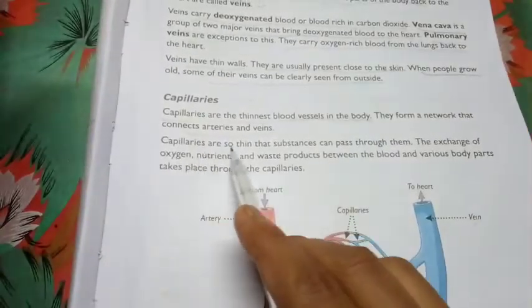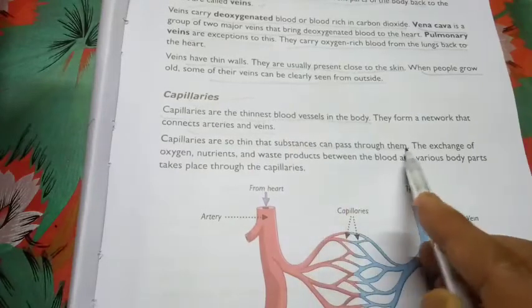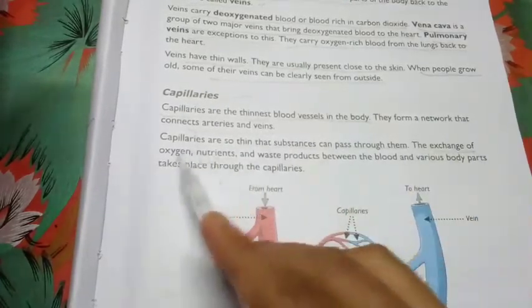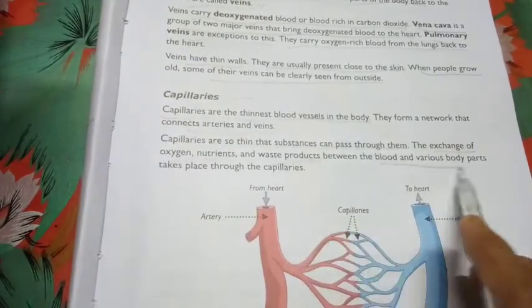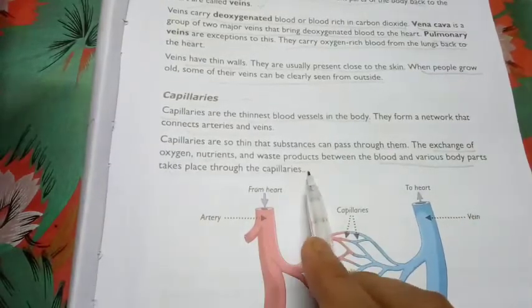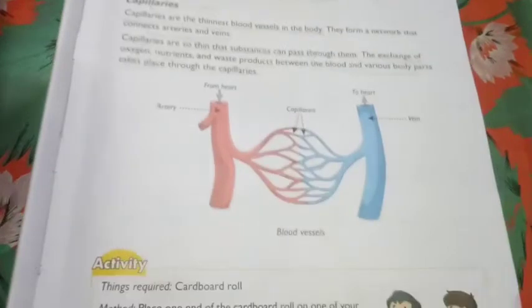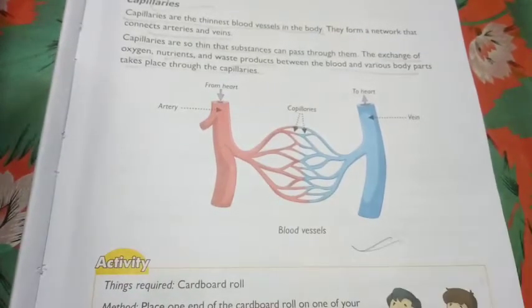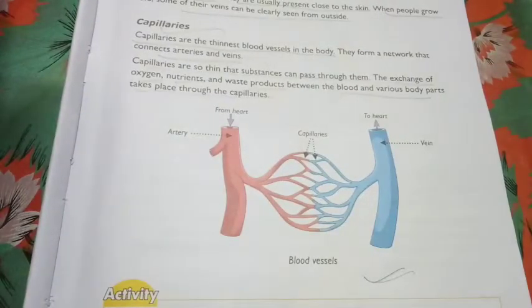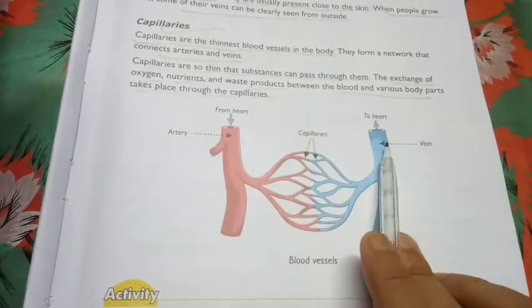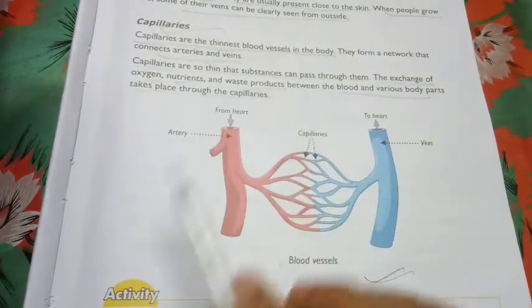Capillaries are so thin that substances can pass through them. The exchange of oxygen, nutrients, and waste products between the blood and the various body parts takes place through the capillaries. So all of you practice this diagram at your home. It is one of the simple diagrams which you have. So practice hard, and the representation with color is important. You cannot represent an artery with blue color or a vein with red color, because I have shared the reason with you.